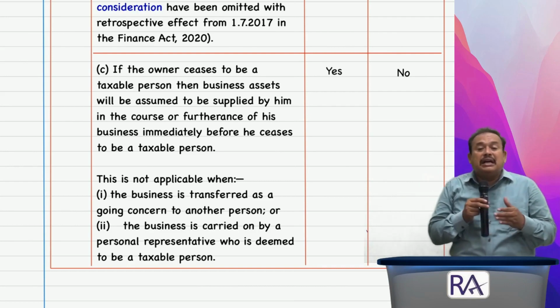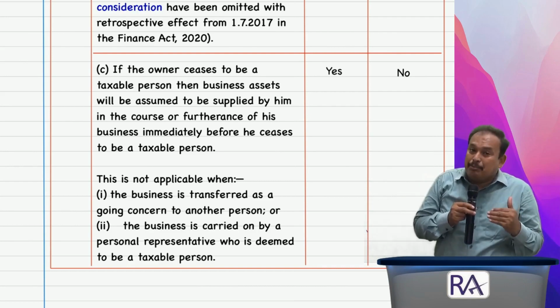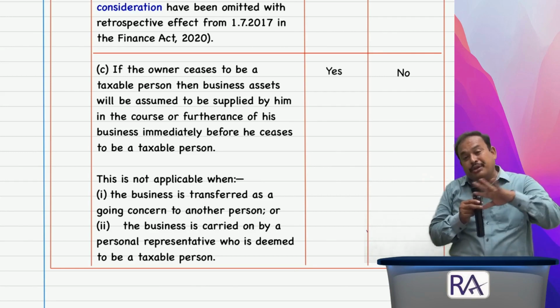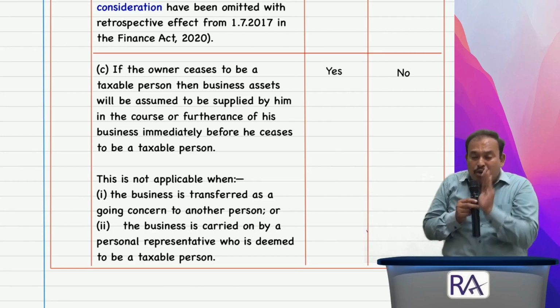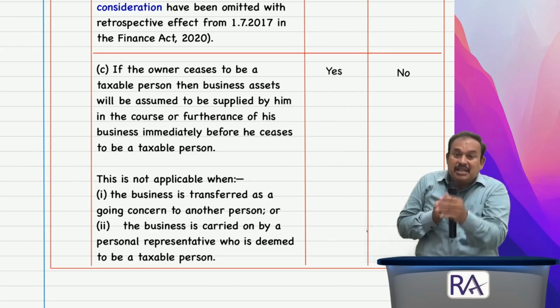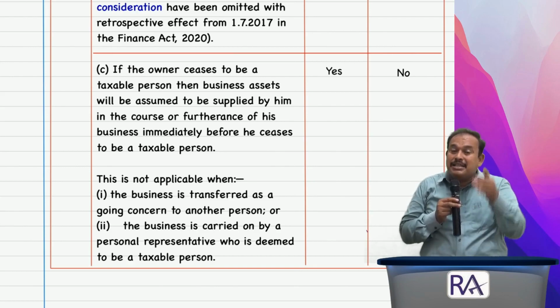However, this point does not apply if the going concern is going to continue. I will explain. Before that, what do you mean by a going concern going to wind up?